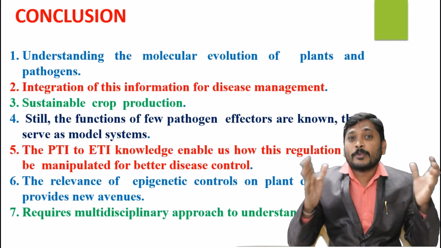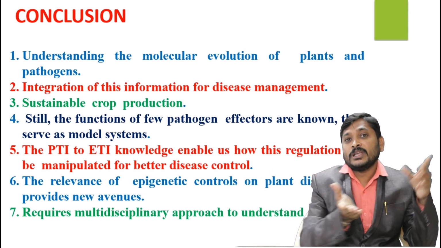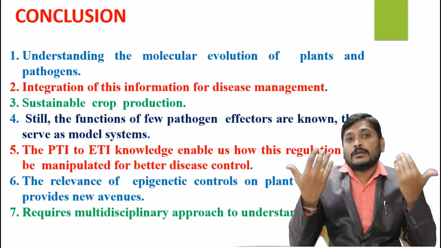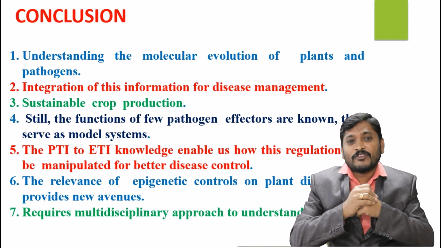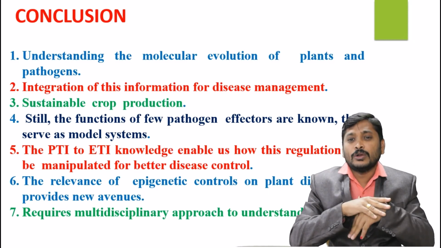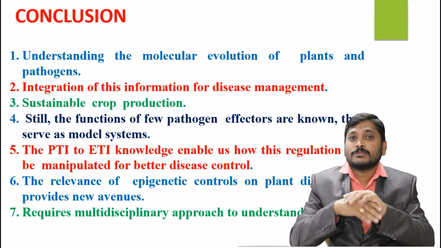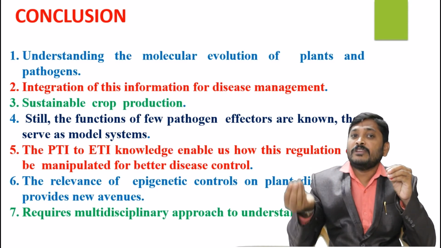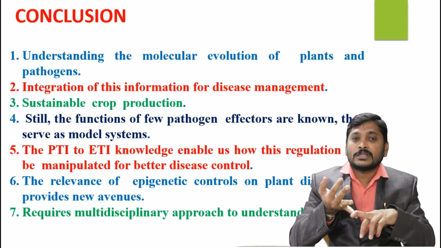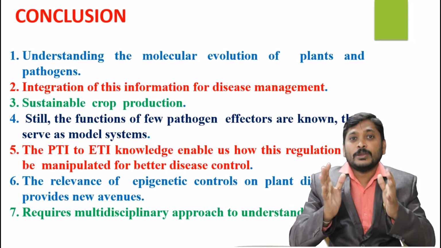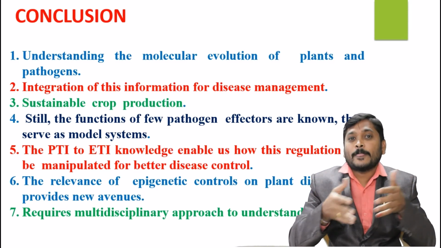Sustainable crop production is a strategy where, without harming the environment and without harming the plant, we can increase the crop yield more and more. The functions of a few pathogen effectors are unknown. If they are known very well, they serve as a model system. The previous work conducted on Solanaceae or Brassicaceae family members and other systems is very important. They will give you a model to study.